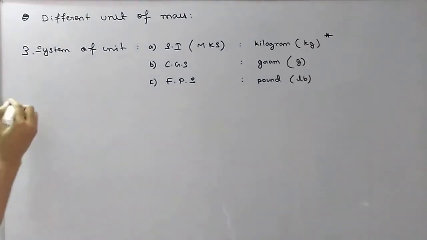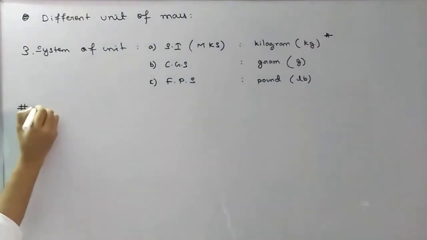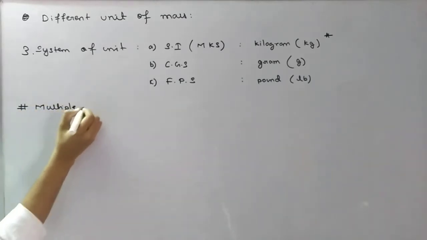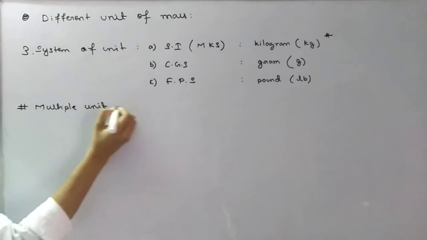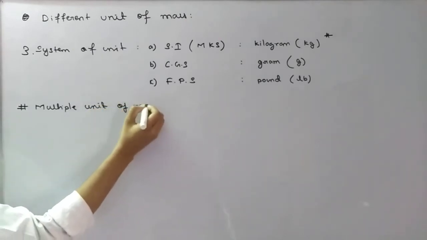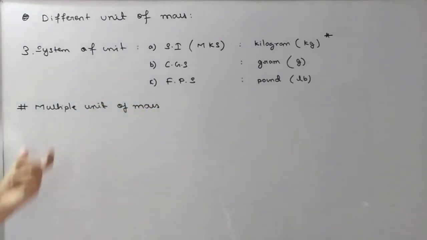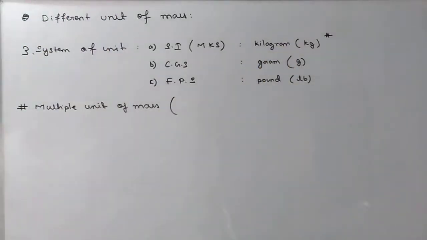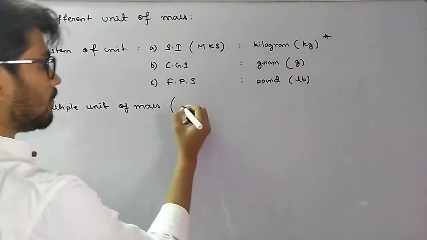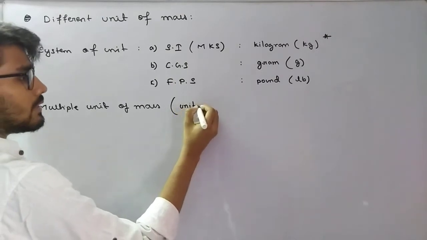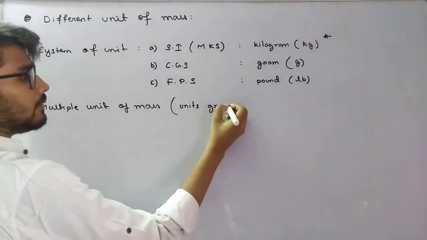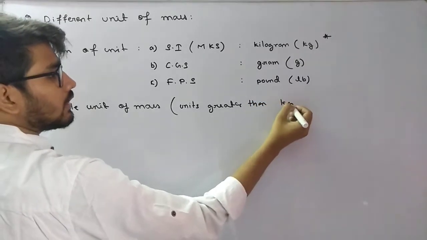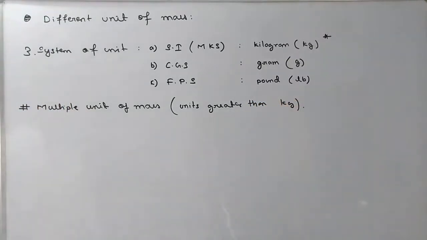Now let's move on to multiple units of mass. Multiple units of mass means units greater than kilogram, units greater than kg. Fine.